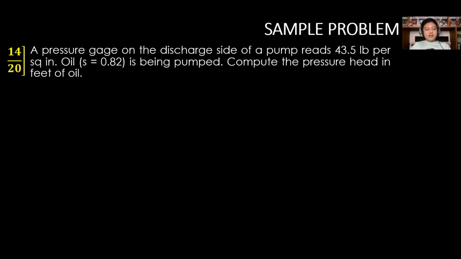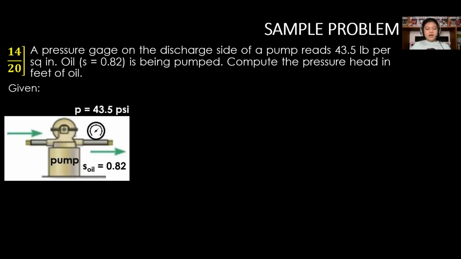And for our next problem, problem 14 in page 20, a pressure gauge on the discharge side of a pump reads 43.5 pounds per square inch. Oil with specific gravity 0.82 is being pumped. Compute the pressure head in feet of oil. So for the given, at the discharge pipe, the pressure is 43.5 psi. The requirement is H in feet of oil.